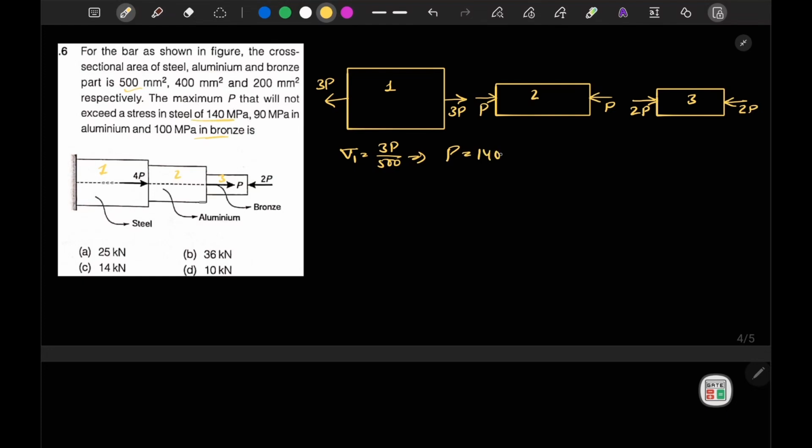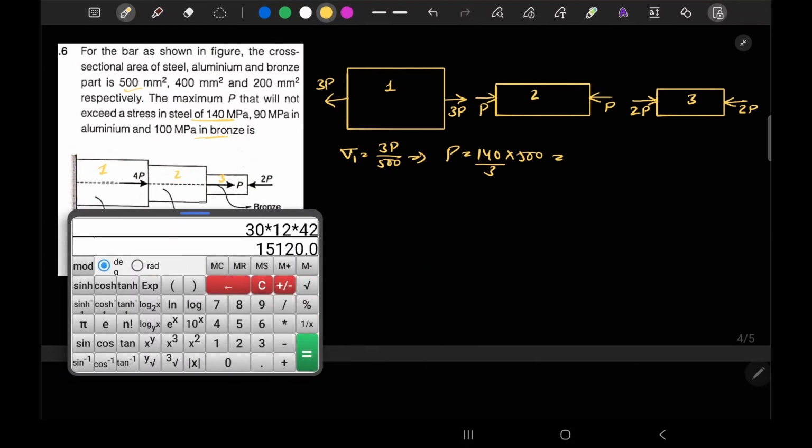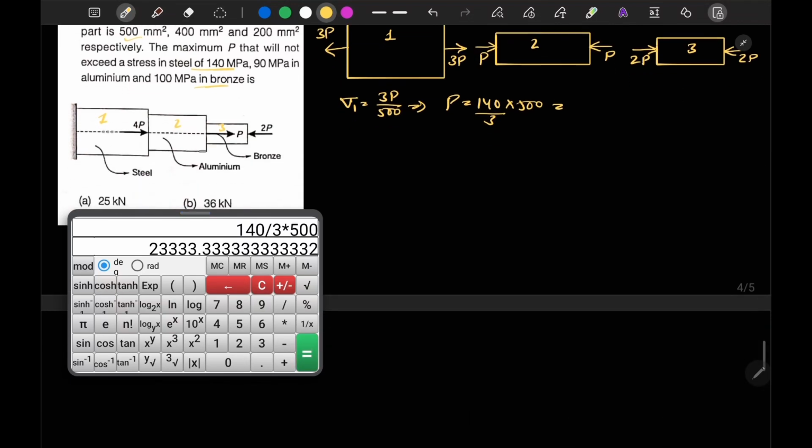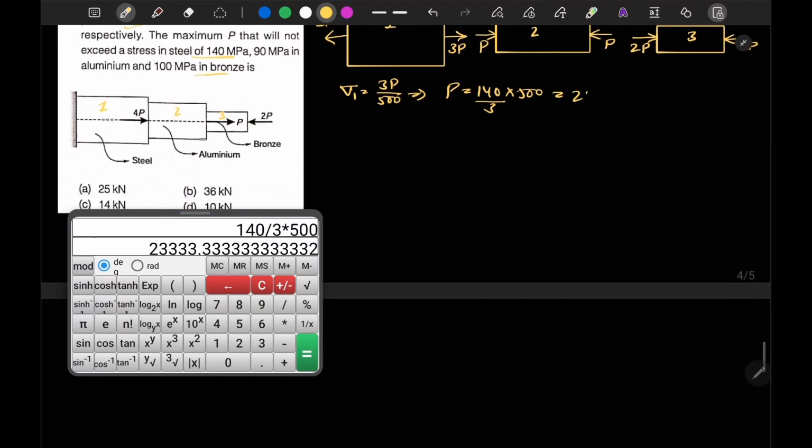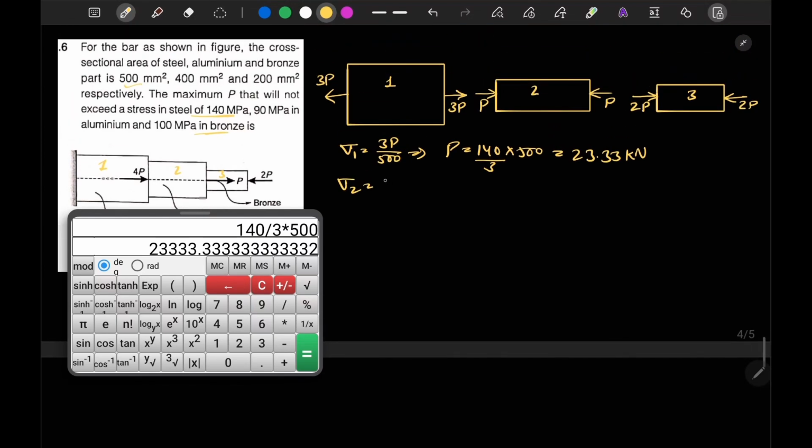So 140 megapascal into 500 mm square divided by 3, and this term will come out to be 140 divided by 3 into 500, which comes out to be 23.33 kilonewton.